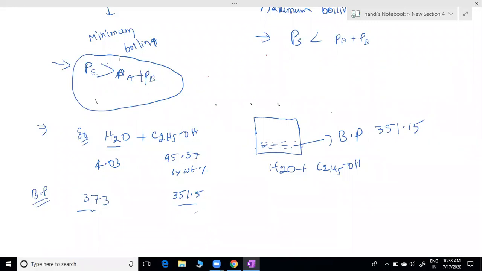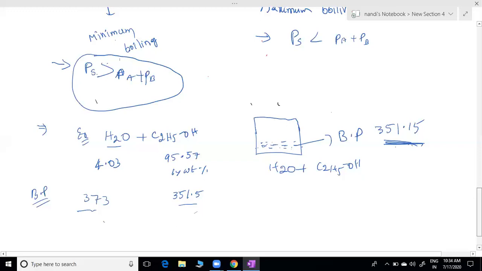So less than or more? Can you find out? At least any one of the components, at least one component, is compared to less than water, less than ethyl alcohol also. So less boiling point means more vapor pressure or not? More vapor pressure. So this boiling point is less than these components, any one of the components at least. Either of the components, less than either of the pure components. That's what we call a minimum boiling azeotropic mixture.